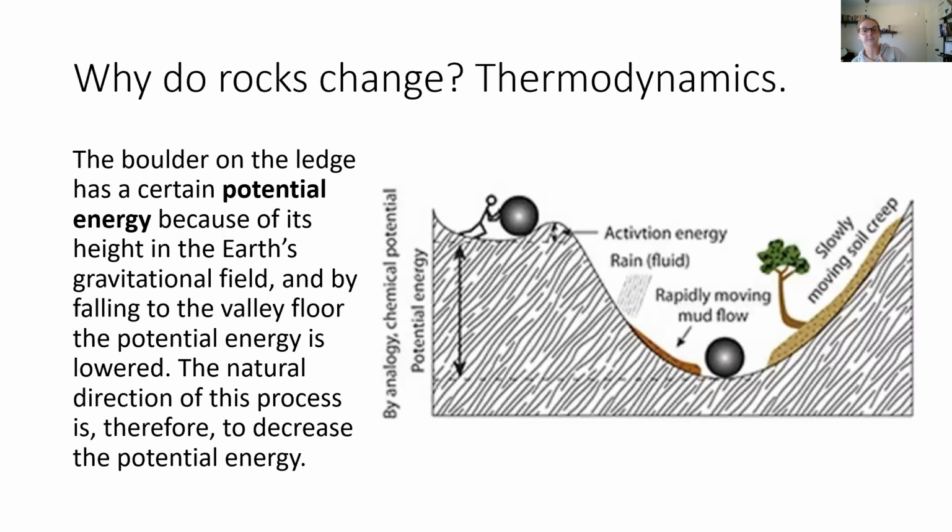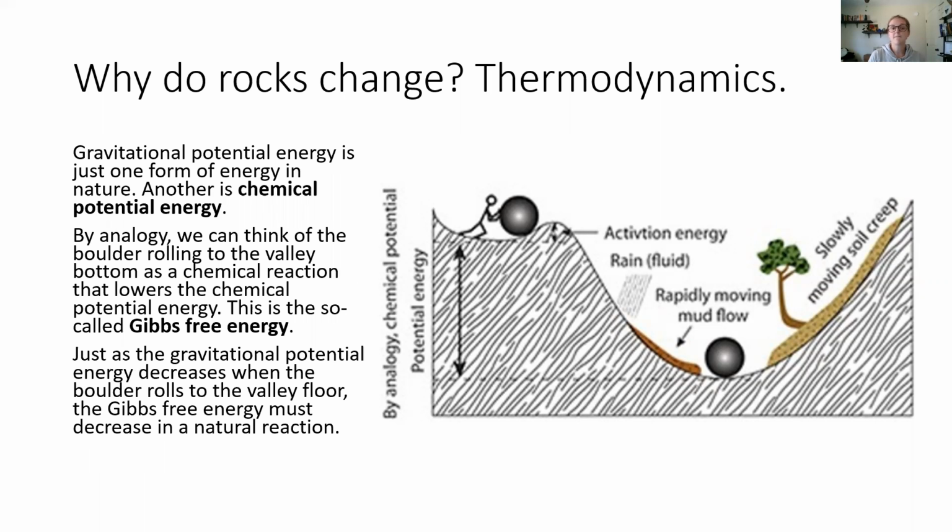Imagine there's a boulder at the top of the hill. That boulder has a certain potential energy because of its height in the Earth's gravitational field. It could potentially fall downhill, releasing that energy. By falling to the valley floor, that potential energy is lowered. So the natural direction of this process is to decrease the potential energy. Gravity wants to carry that boulder down the mountain, and by doing so, it decreases its potential energy.